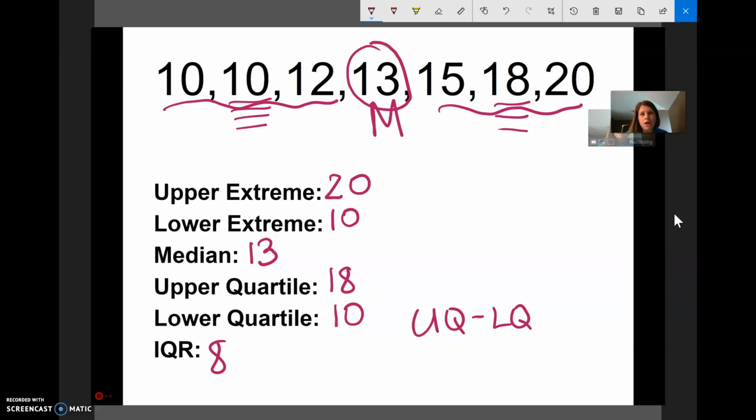You know, either tomorrow or the next day we're going to look at how we actually draw a box plot and then what each point actually means. So today we're just really looking at how do I get these numbers.